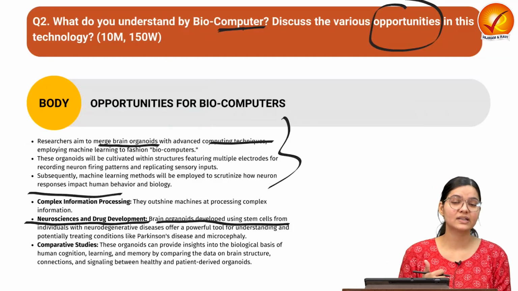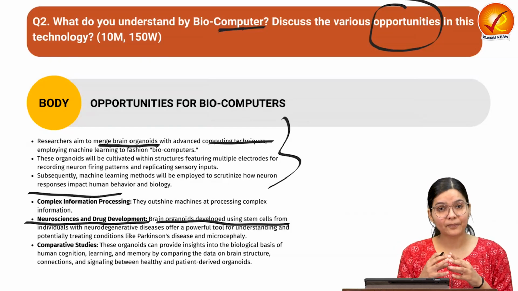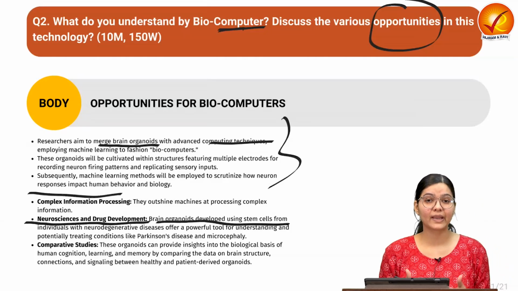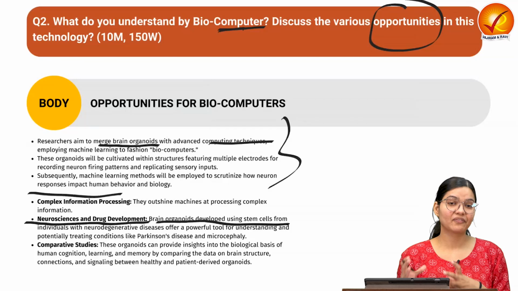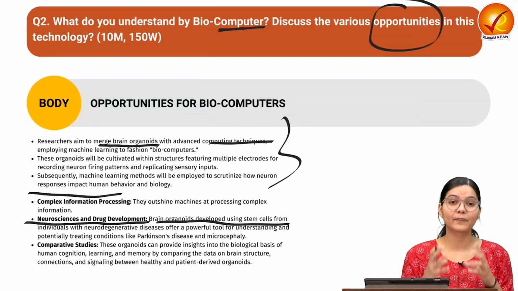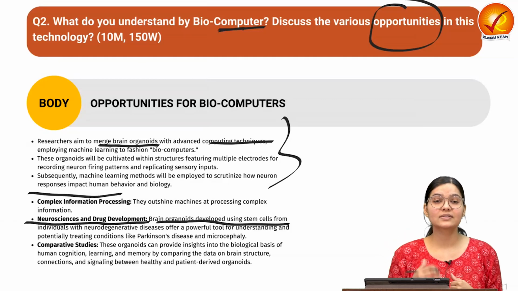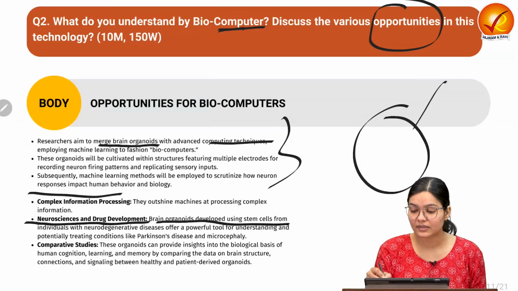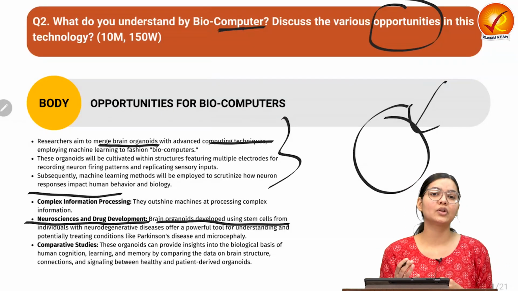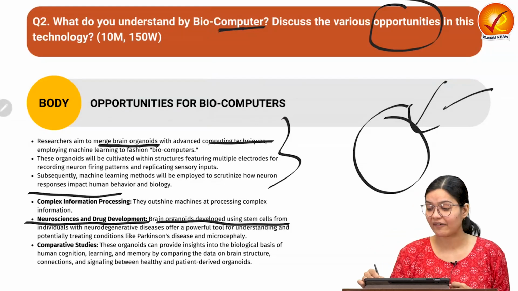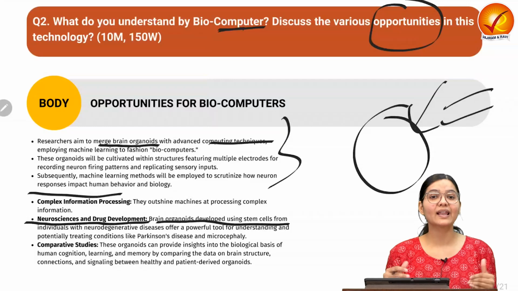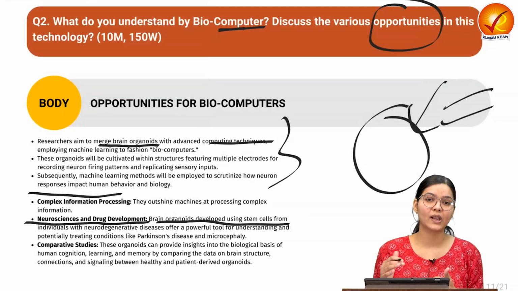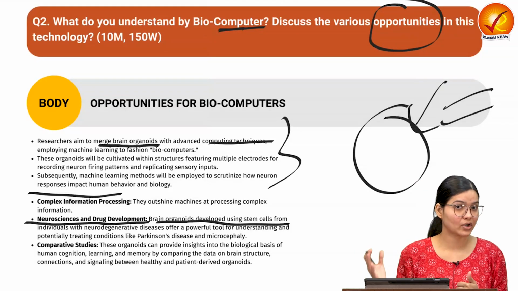some of the neurological issues, how different kinds of behaviors are related to that particular person, how neurons are behaving in that particular brain, and what kind of different input and output we are getting with respect to that brain. Okay, brain organoid. And we are also trying to understand, if that brain has some neurological issues and a particular type of drug is delivered to it, what neurological behavior or responses we get, so that we can evolve our drug and pharmaceutical industry in such a way that it can help those people who are suffering from that particular type of disease.